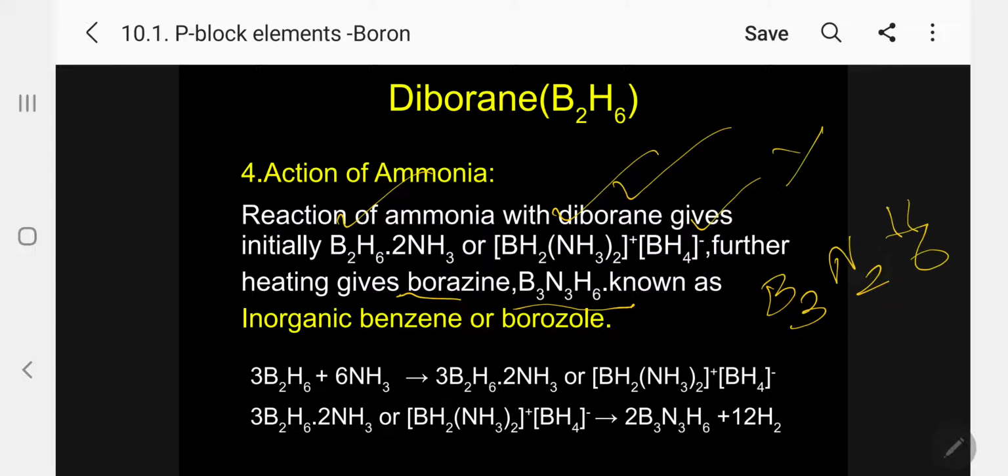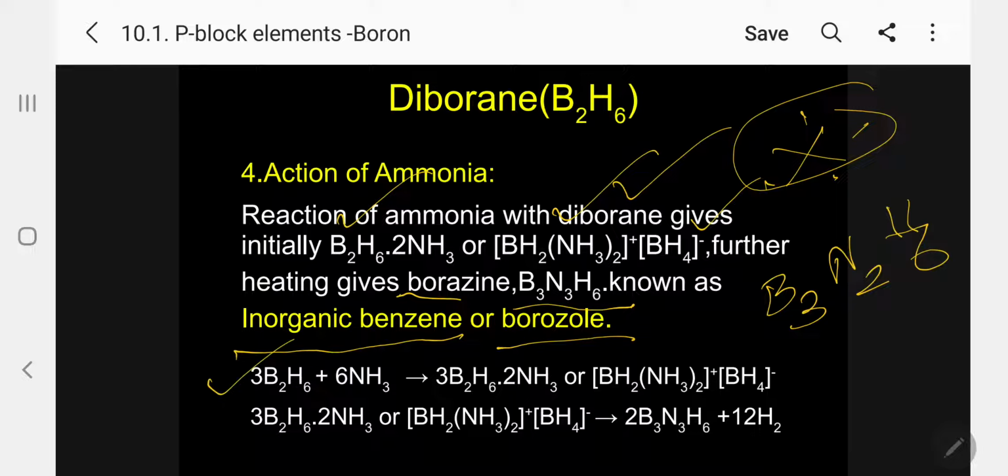B3N3H6. This question will often be asked because it is known as inorganic benzene, borazole. I will write the structure so that you can understand. It is like benzene; alternately, boron and nitrogen atoms will come and be connected, acting like borazine. Kindly follow. Inorganic benzene. So 3 molecules of diborane react with ammonia to produce the corresponding adduct, B2H6.2NH3, or I can write in this form, cation and anion, [BH2(NH3)2]+ plus BH4 minus.